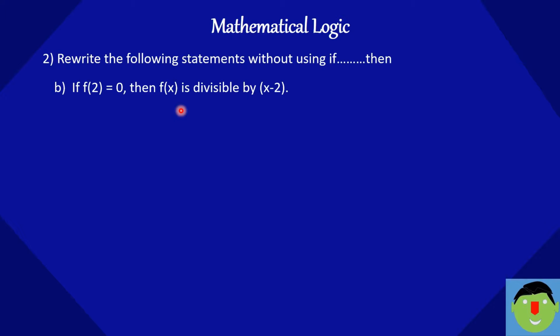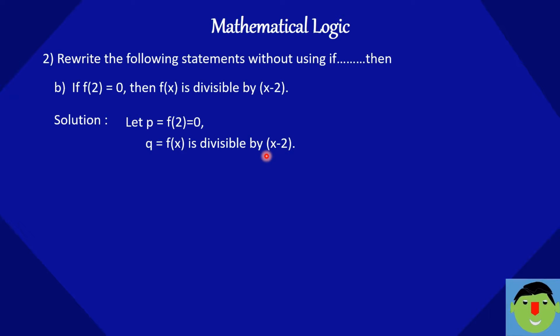So we can write in the solution: let p be f of 2 is equal to 0 and q be f of x is divisible by x minus 2. The two statements are combined by the connective called if and then, and if and then is denoted by implication. So p implication q.